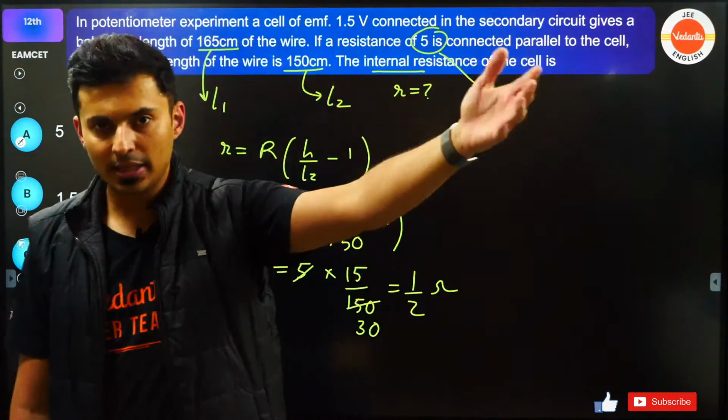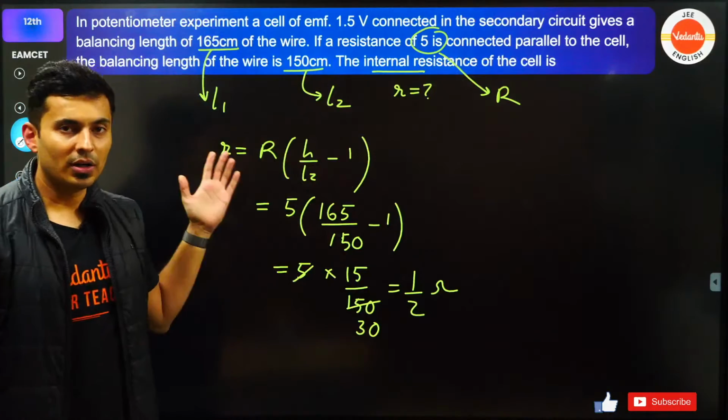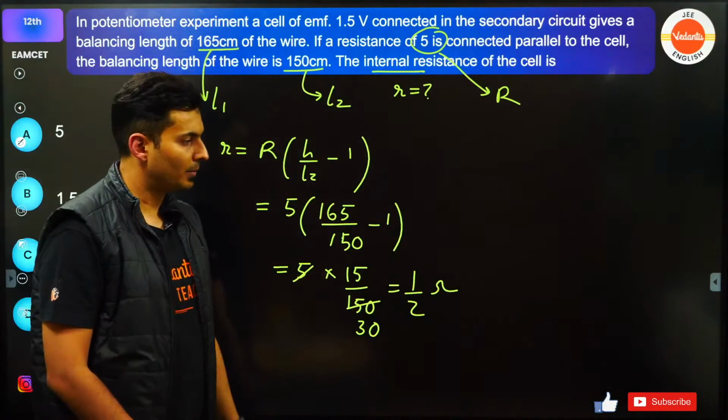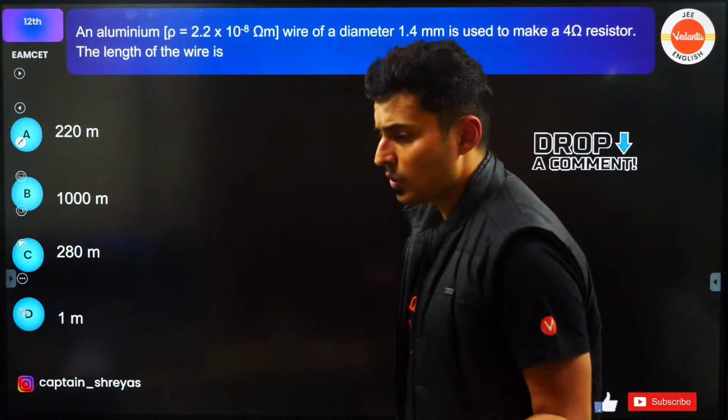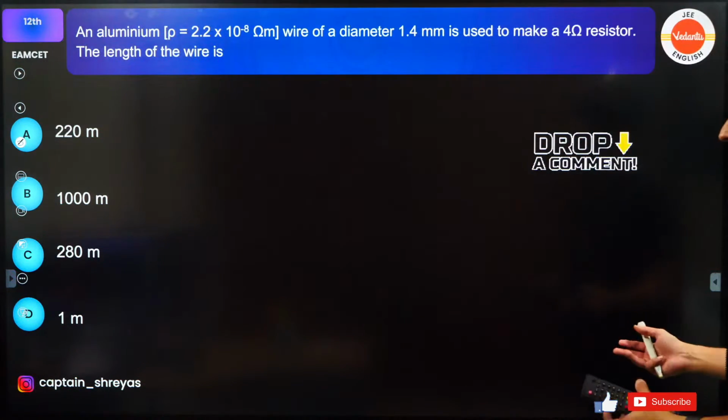It's a beautiful question, guys, again. So this is based on just potentiometer setup and direct formula. I've kept some homework questions as assignment for you. You will be getting it in the Telegram channel as well.